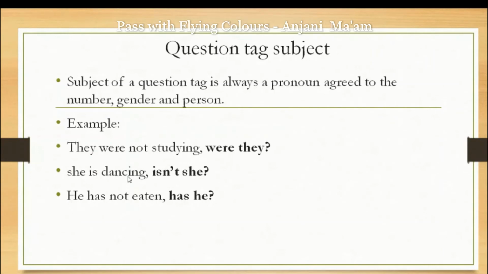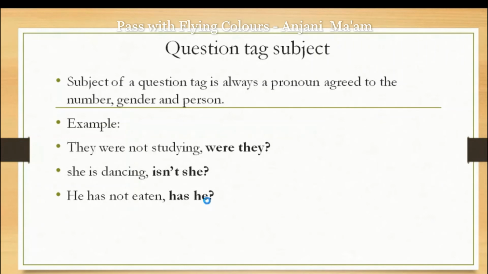Like, she is dancing. In this sentence also, she is already a pronoun, no need to change. The sentence is positive, so the question tag will be negative. Isn't she? Abbreviation has been used because we always have to use abbreviation in a question tag. He hasn't eaten, has he? It means, it was already negative, so the question tag will be positive and the pronoun he will be used. In a question tag, you will always see only a pronoun before the question mark.